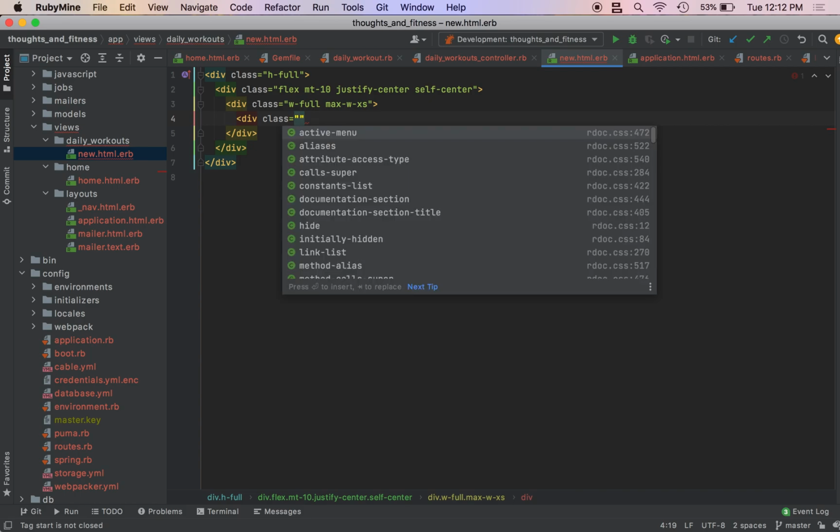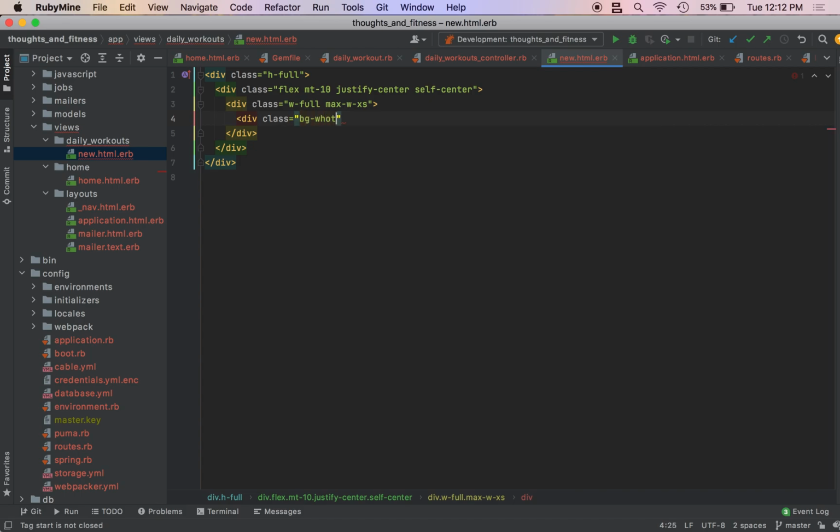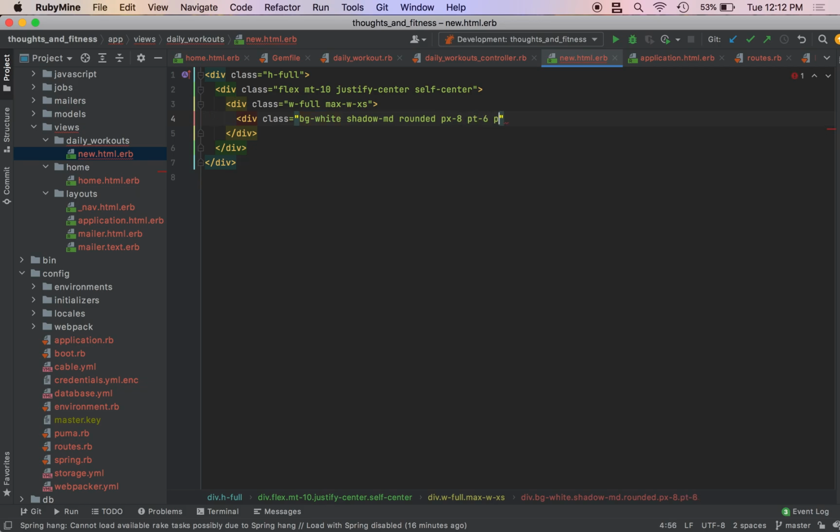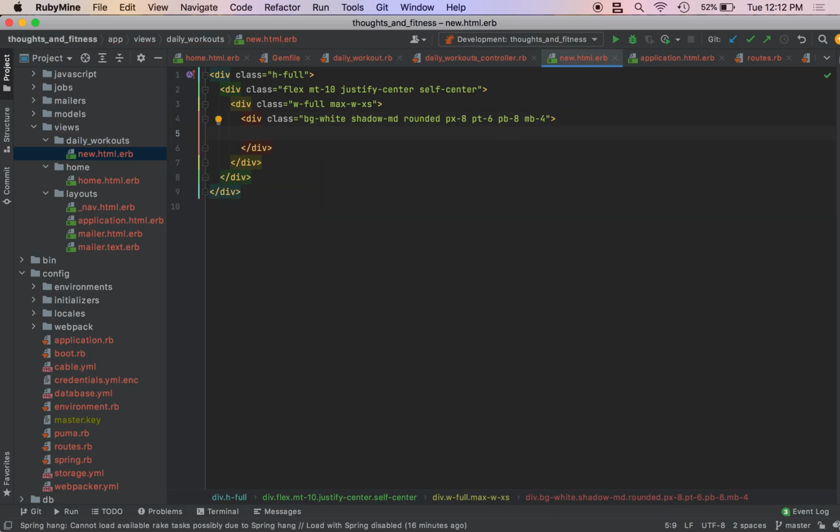You don't need to know everything, you just need to know enough. So bg-white, shadow-md, rounded, px-8, pt-6, pb-8, then mb-4.